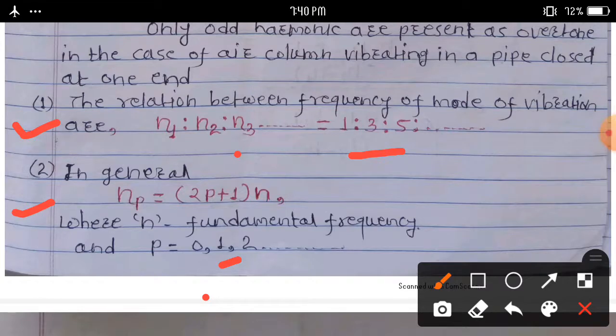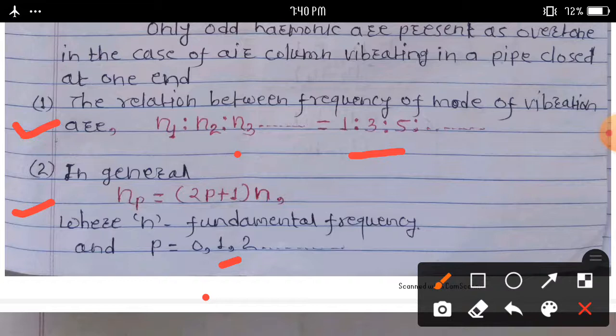Firstly, we discuss what is meant by natural frequency. The frequency at which objects tend to vibrate when hit, plucked or somehow disturbed is known as the natural frequency. Then we consider two types of vibration, free vibration and forced vibration. Next we consider what is meant by fundamental frequency. The minimum frequency of vibration of a body is called its fundamental frequency. And then we consider what is meant by fundamental modes. Next we consider what is meant by overtones, harmonics, and then organ pipe.